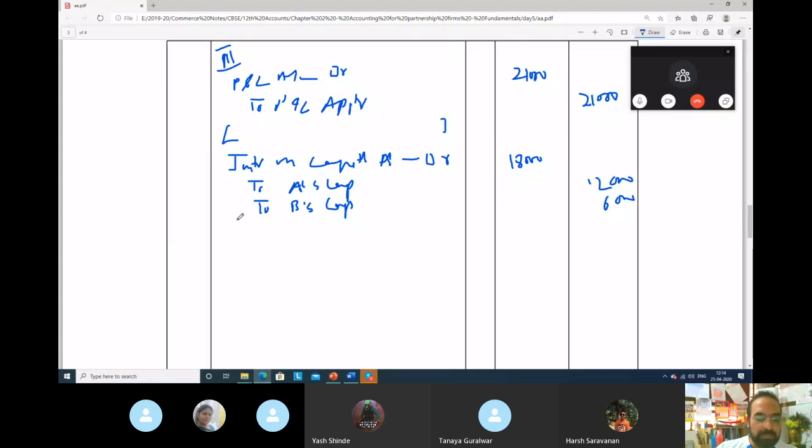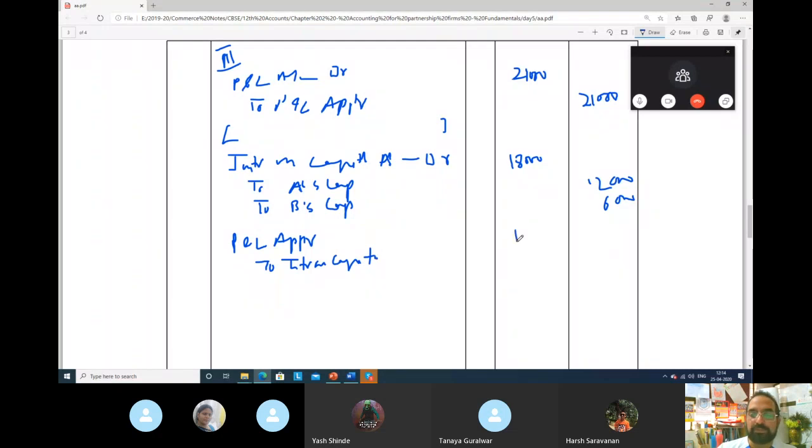After that, from profit and loss appropriation to capital. So from P&L appropriation, you transfer to capital account also. P&L appropriation to interest on capital. You paid how much?